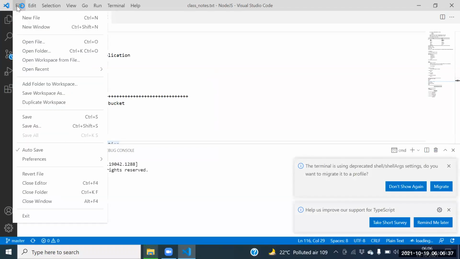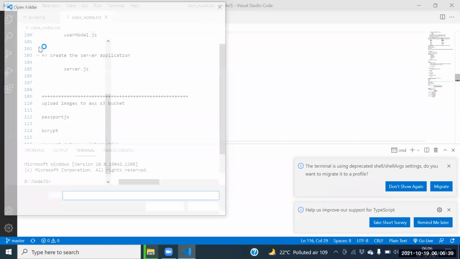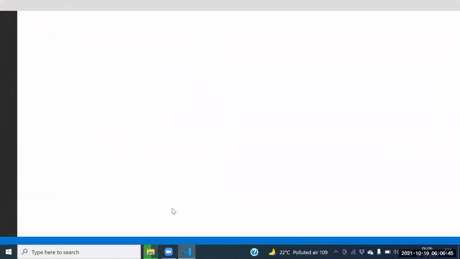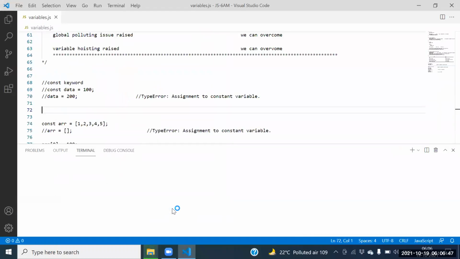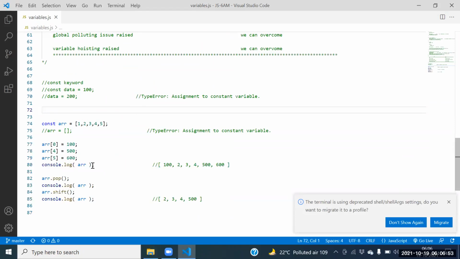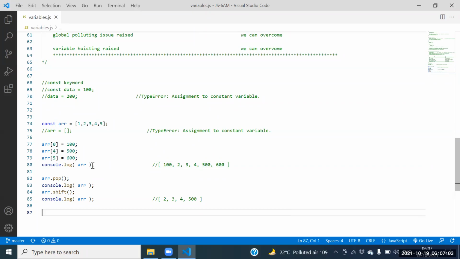So, open the folder: File, Open Folder. What is our folder? JS6am. This is our folder. Next, whatever information you know about the constant keyword, can you please tell me?